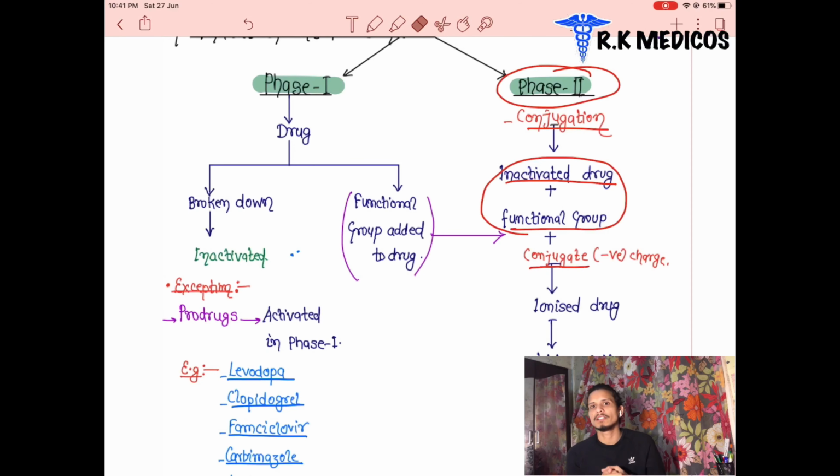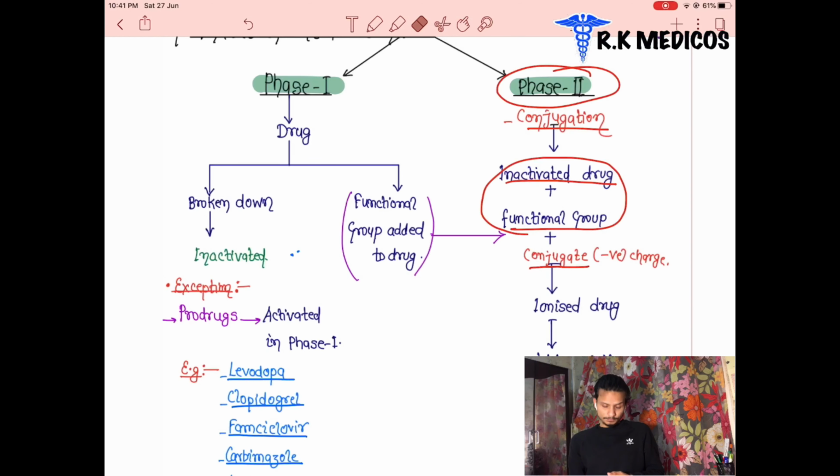And we know from the first part, where we discussed absorption, that there are ionized and unionized drugs. When the drug gets ionized, will it be more absorbed or less absorbed? It will be water soluble, and then it will be excreted out from the body. It does not get absorbed. When the drug is lipid soluble, it will cross the membrane and reach the circulation. But when they are water soluble, they are excreted from the body. Why water soluble? Because of the charged particles present on the drug.